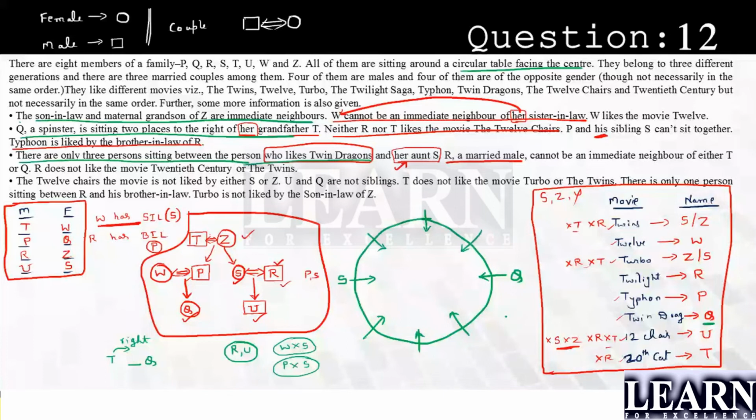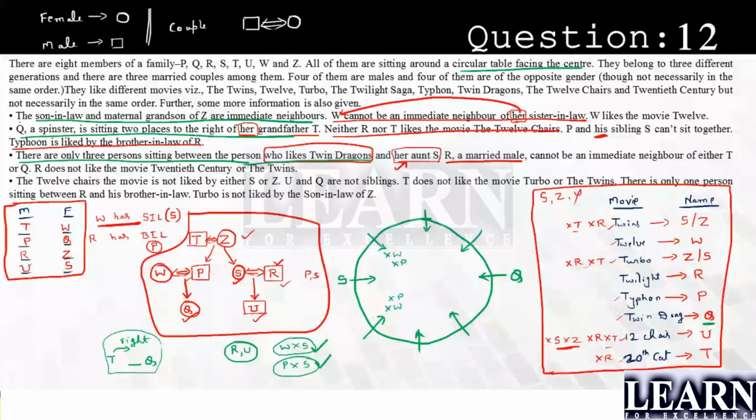Done. If this is going to be S, W is not the neighbor of S. So this cannot be W. We have applied this. P is not the neighbor of S. So this cannot be P, as well as this cannot be P. So this is also applied.